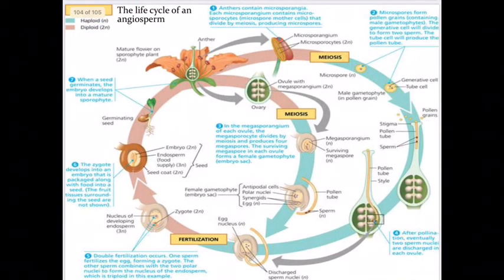This is the life cycle of angiosperm. You can read from number 1 until number 7. That is the chronology of the process. So that's it for the angiosperm. Thank you.